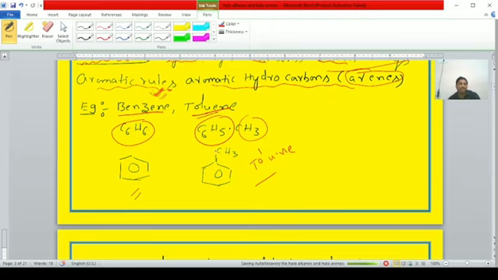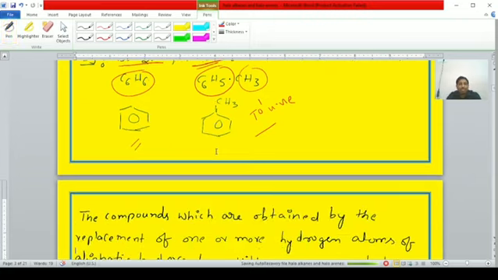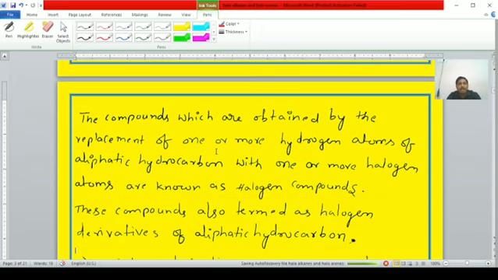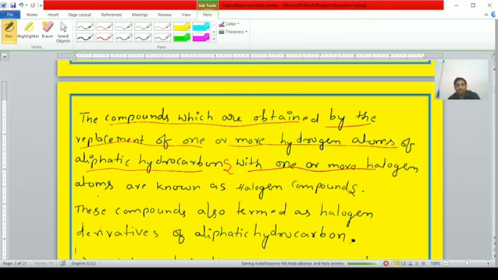That is the introduction, students. Now we are discussing our chapter, haloalkanes and haloarenes. First, the definition, line by line. The compounds which are obtained by the replacement of one or more hydrogen atoms of aliphatic hydrocarbons with one or more halogen atoms are known as halogen compounds.